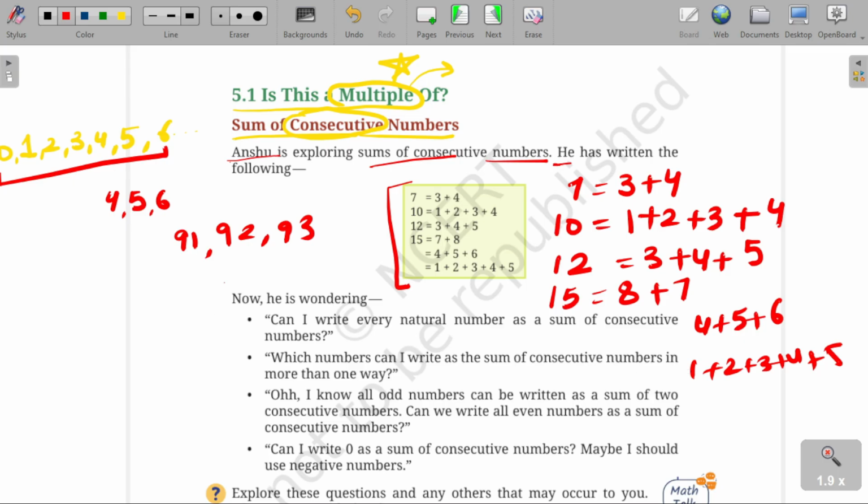So he is wondering, can I write every natural number as a sum of consecutive numbers? तो क्या सोच रहा है, उसके माइंड में कुछ क्वेश्चंस अराइज हुए हैं. पहला क्वेश्चन क्या है?